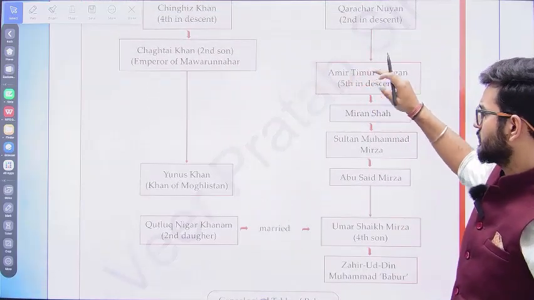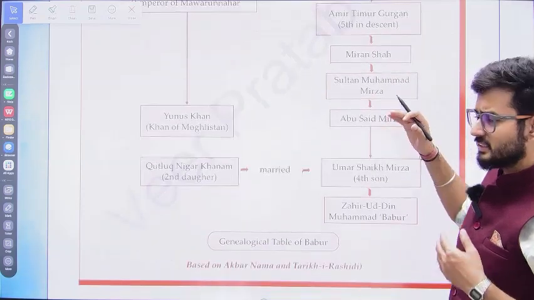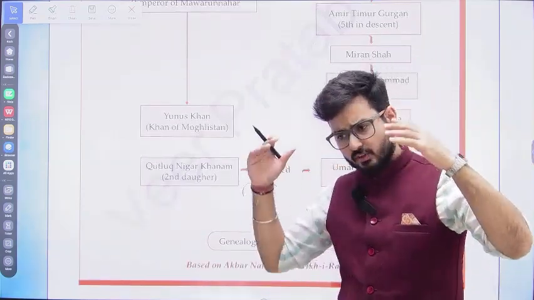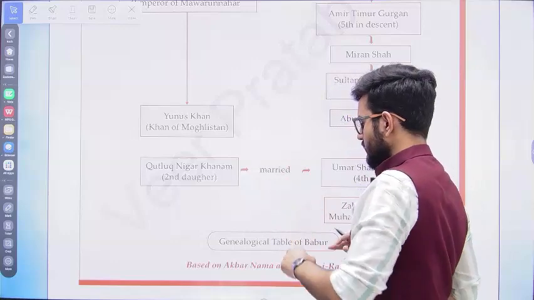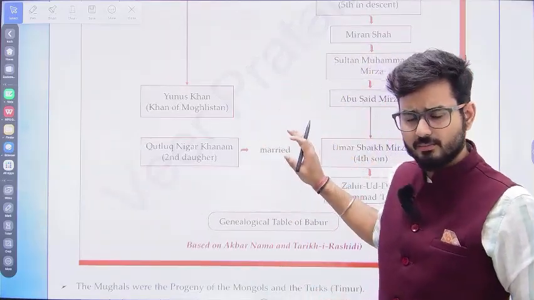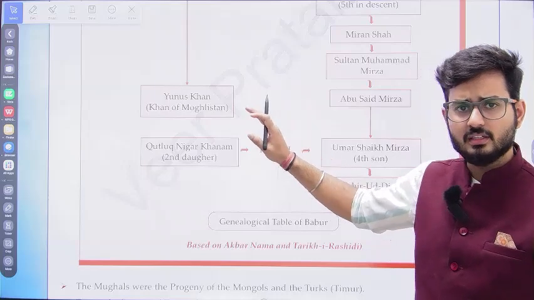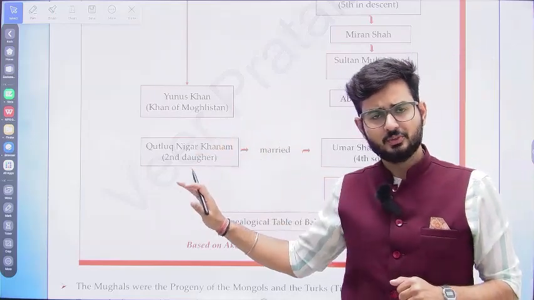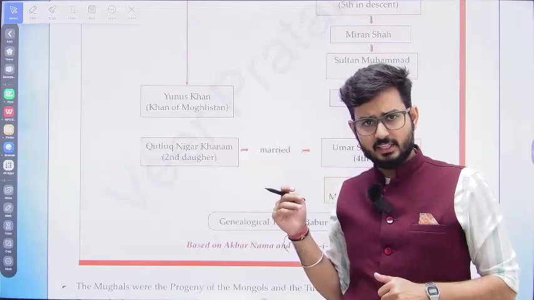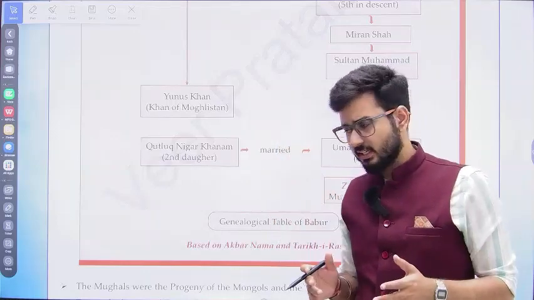So basically, Babur was a mixture of both of these lineages. That is, the daughter of the Mongol lineage was married to the male of the Timur lineage, and that is how the progeny happened.